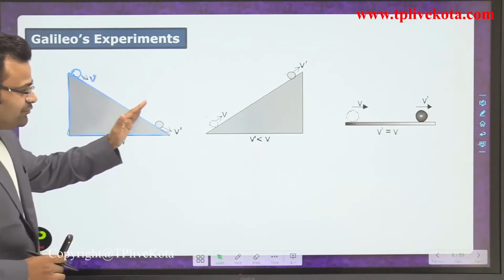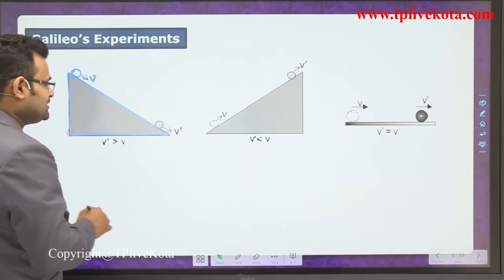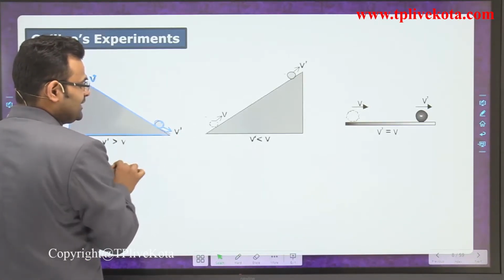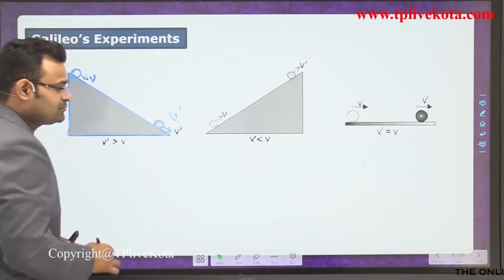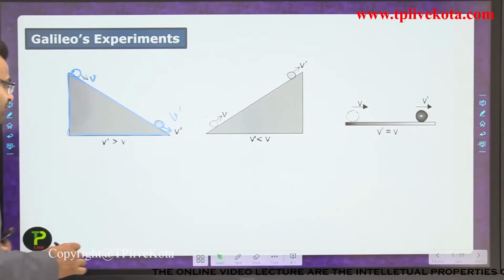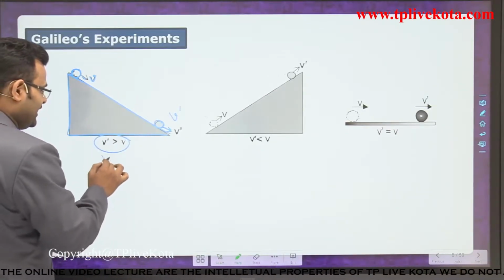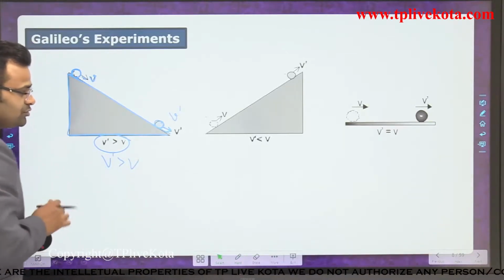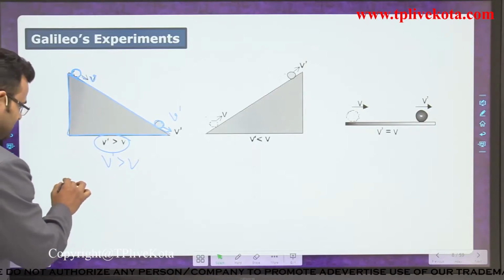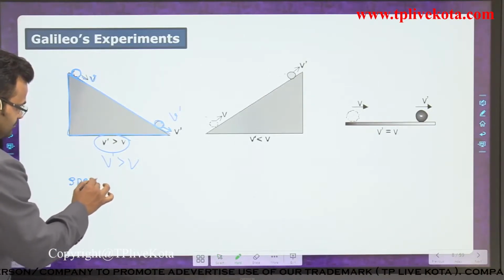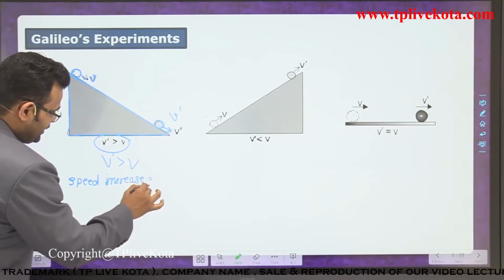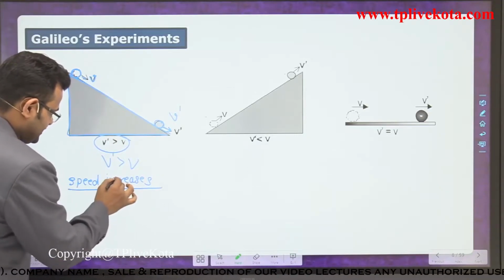When that body is moving on the inclined plane, Galileo observed that after some time the velocity is v dash. Comparing v and v dash, he found that v dash is greater than v.